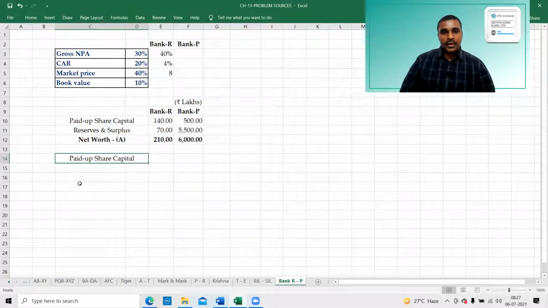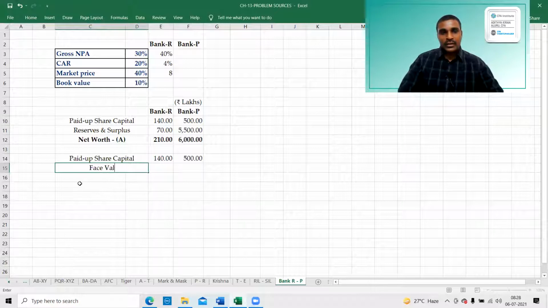Total paid up share capital is the same, 140, and for the other bank we take 140 and 5,000. Next, the face value of each share. What is the face value per share? In both the cases it is 10 and 10.